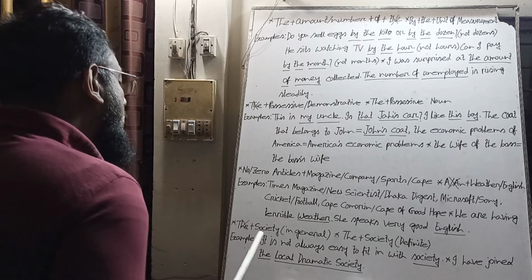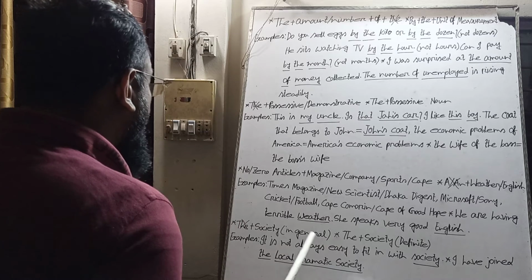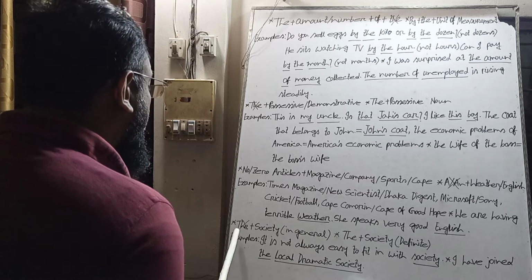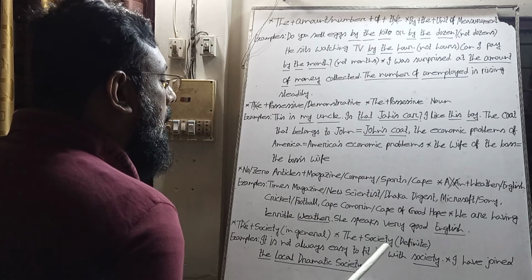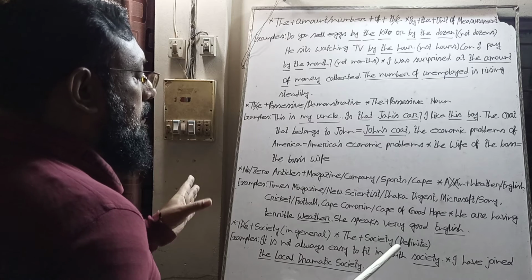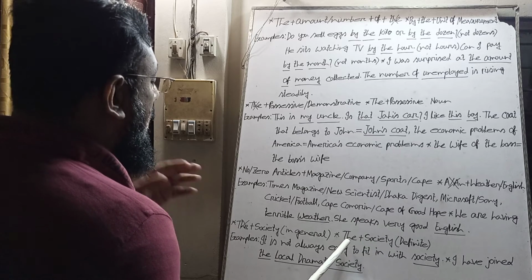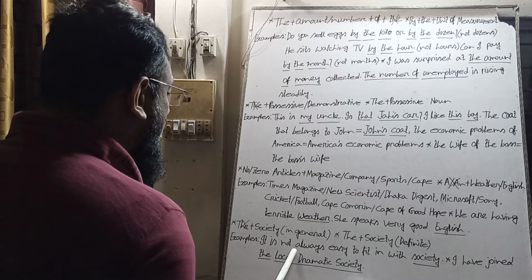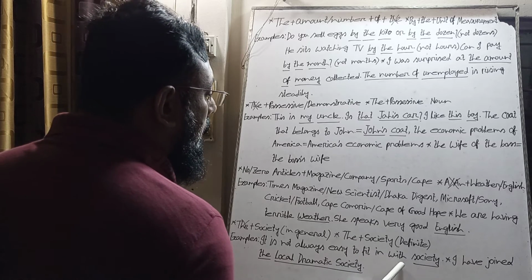When by the word society we mean society in general, we don't use the article before the word society. But when we mean a definite society, we use the article before the word society. For example, it is not always easy to fit in with society.